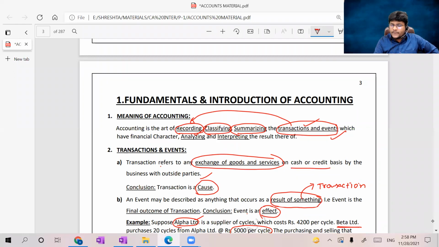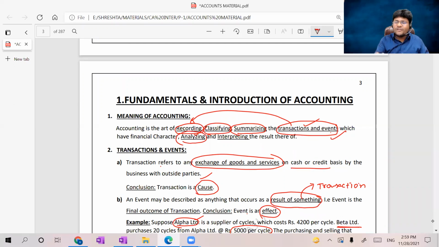Up to summarizing we completed, which have the financial character, that is transactions and events which have the financial character. So after recording, classifying, summarizing, after preparation of the financials, is accounting over? Still not over, guys. Now the real importance of accounting begins. Please all of you concentrate.